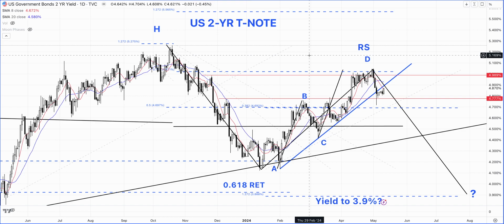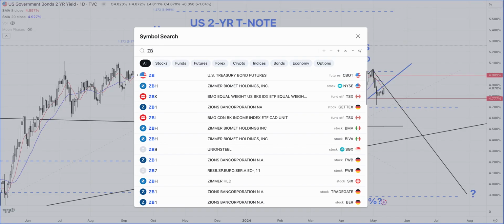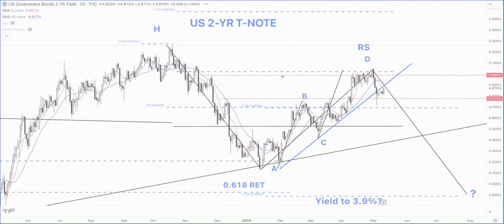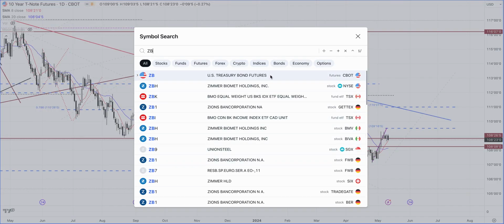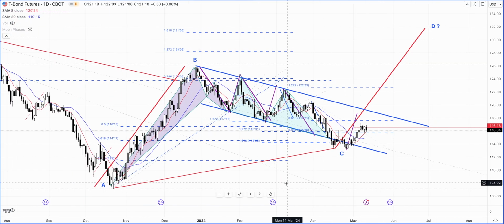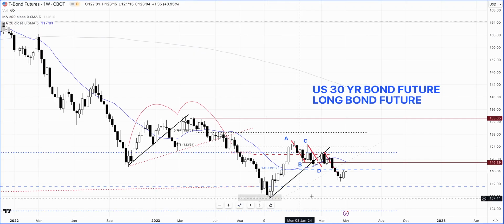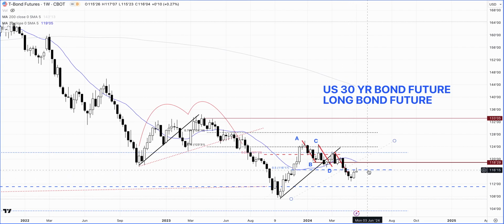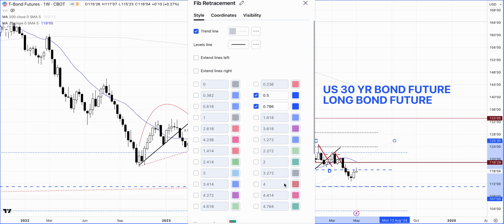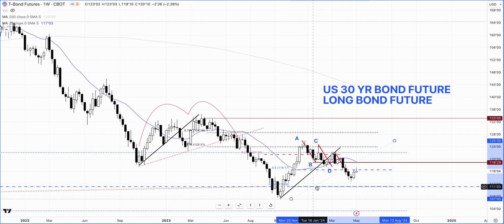Now, let's take a look at the longer term, 10-year treasury note. And here we can see again the yield was rising, and then on the extreme 30-year long bond future, here we go. I will actually move on to the weekly chart because we want to take a look at the longer picture. So what we can see is that this market last week tried to rally, but it's in a formation where it's right at the 78.6% retracement. It's above that actually from this low.